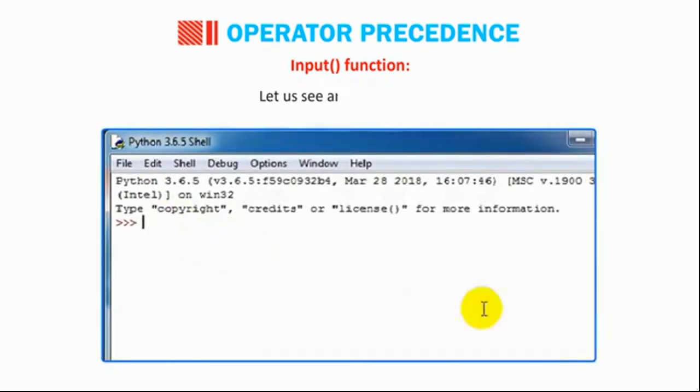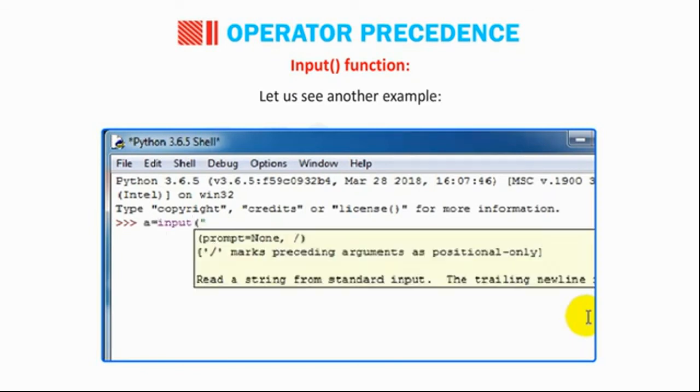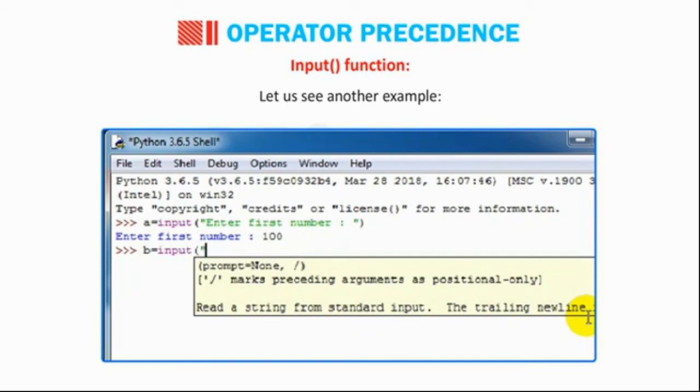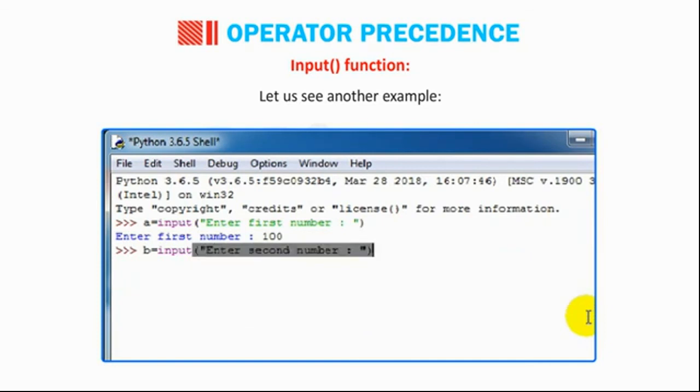Okay, students, let us see another example. A = input("Enter first number: "). Enter first number: 100. B = input("Enter second number: "). Enter second number: 200.